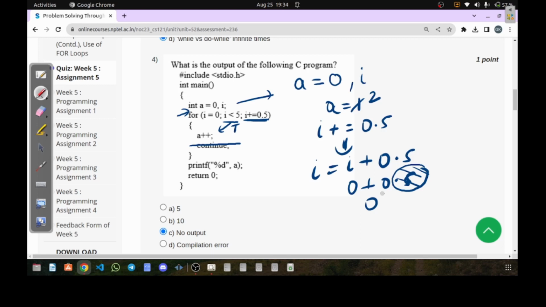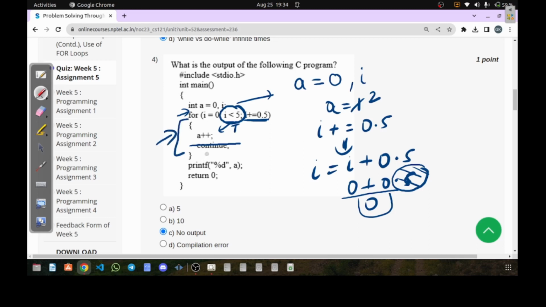situation, means I plus 0.5. Again this 0.5 will be considered as 0. So if you look carefully, we are again executing 0 plus 0, which is in turn 0. Means every time this updation section is not incrementing the value of I. Means every time after execution the value of I will remain same, that is 0. And therefore this condition section, which is I less than 5, will always be 0 less than 5. Therefore we are stuck in a situation of infinite loop here.